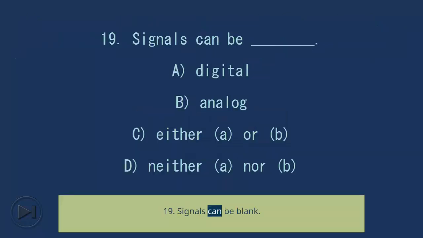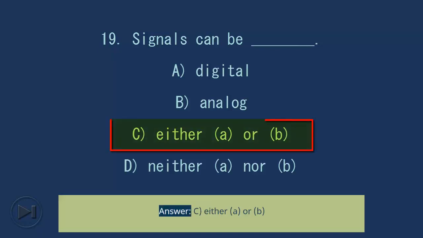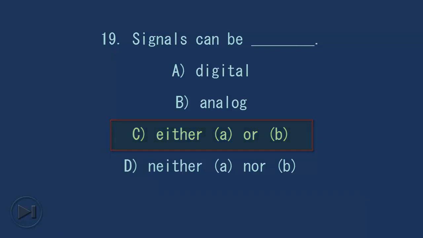19. Signals can be blank. A. Digital. B. Analog. C. Either A or B. D. Neither A nor B. Answer, C. Either A or B. 20.